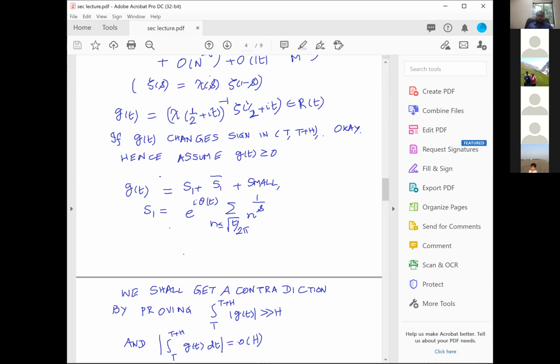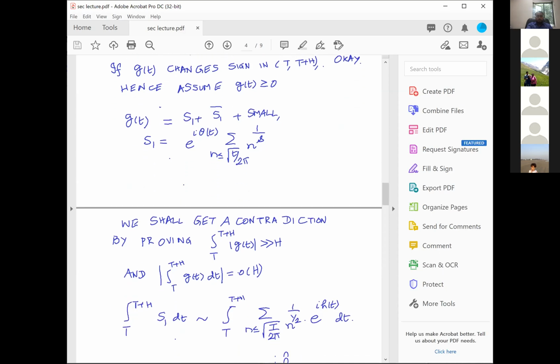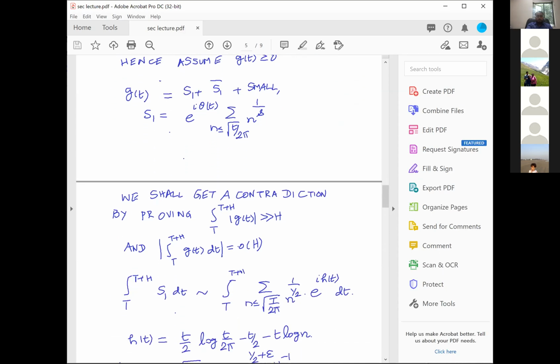Now remember, one of the important things is that we can assume that G(t) is non-negative, and therefore you can use multiple averaging. Again, as I said, if you take a G(t) which is non-negative and write S1 and S1 plus and so on, whether they are non-negative or not doesn't really matter. Even if they are not non-negative, I can still do the multiple averaging. Therefore, now let's look at this.